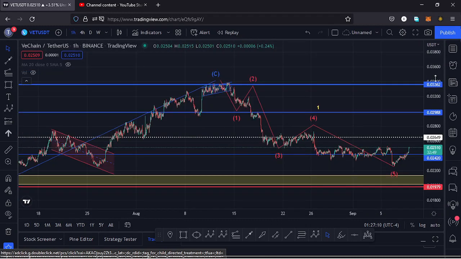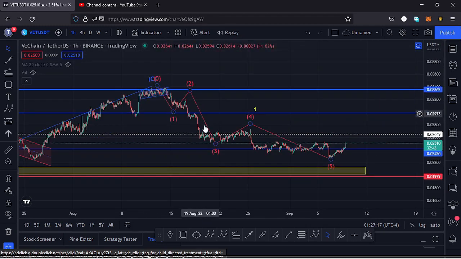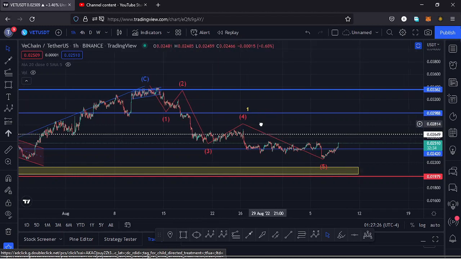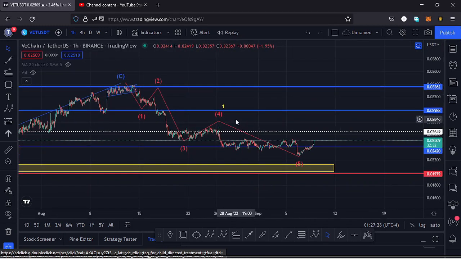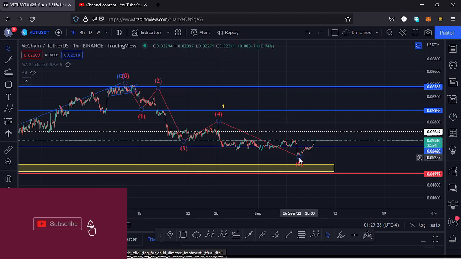If I jump to the 1-hour chart so that you can see this better, finishing the formation of this 5-wave structure to the lower side, then we can name that fractal wave as a higher Elliot wave count 1, and whatever I'm expecting after finishing the formation of a first wave to the lower side, I expect the formation of a second wave, and that could mean higher prices could be coming our way because we expect wave 2 to be a corrective wave.